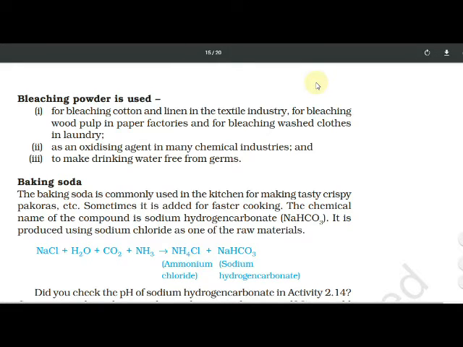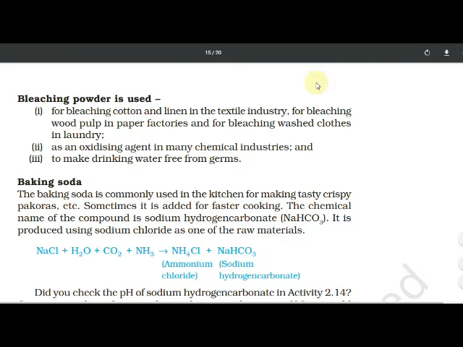It is produced using sodium chloride as one of the raw materials. NaCl plus H2O plus CO2 plus NH3 gives NH4Cl plus NaHCO3. NH4Cl means ammonium chloride.